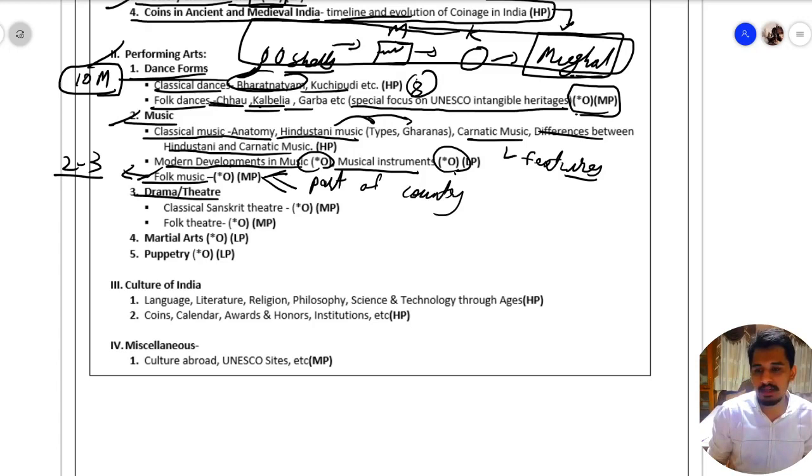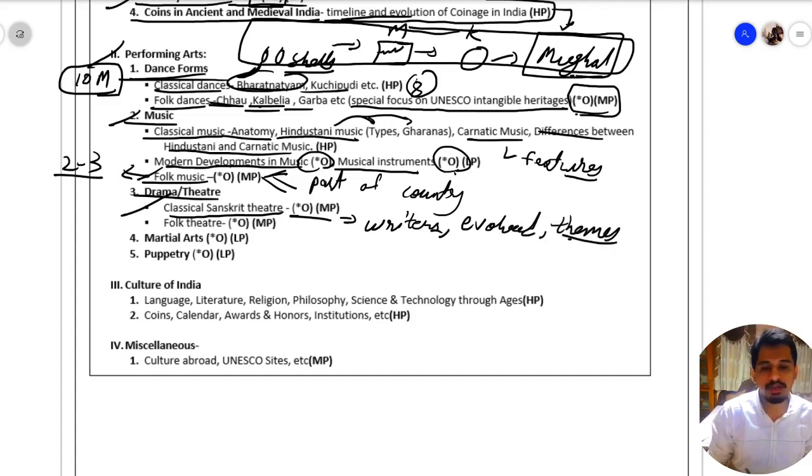Then we have drama and theatre. In this we have classical and Sanskrit theatre. You should just have a brief overview that who were the writers involved in classical and Sanskrit theatre, how did it evolve with time, and what were the themes around which it was centered.